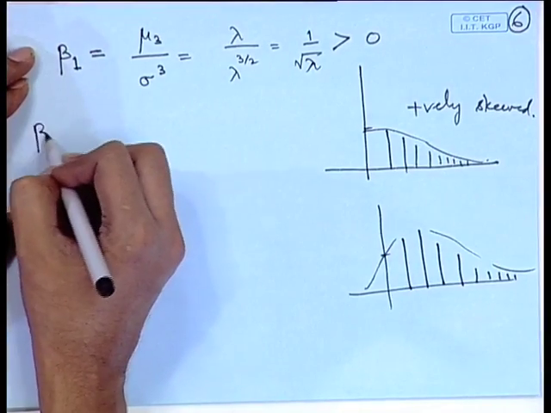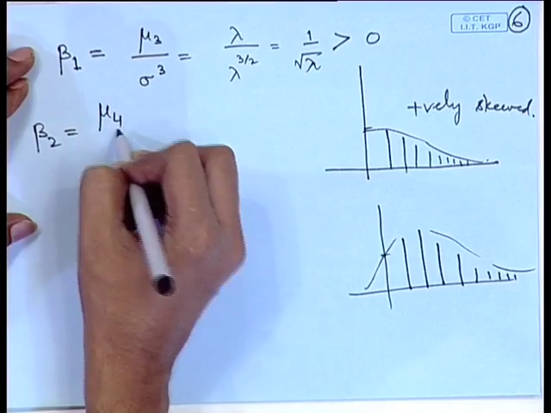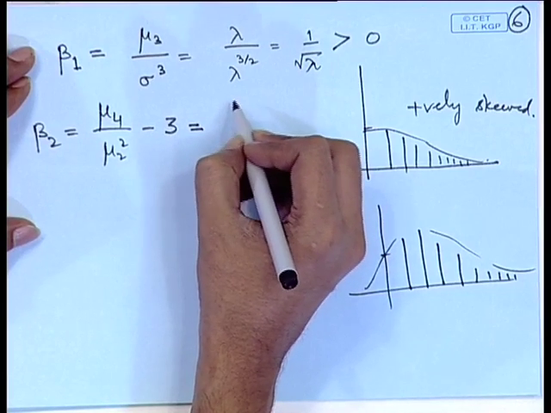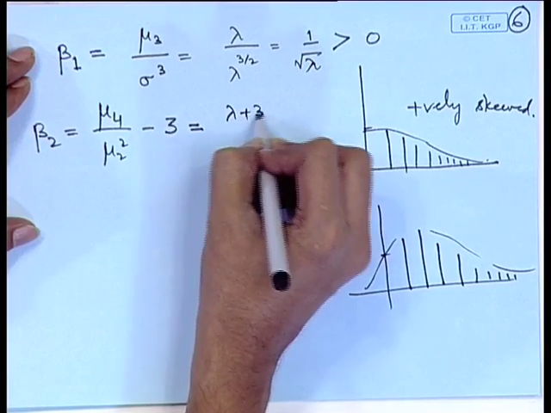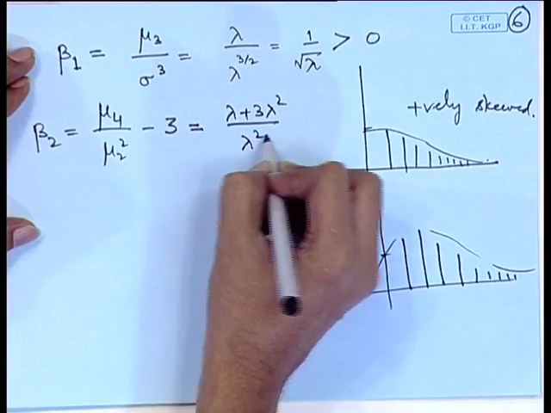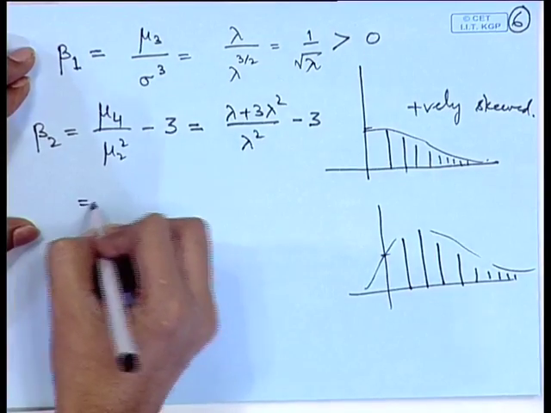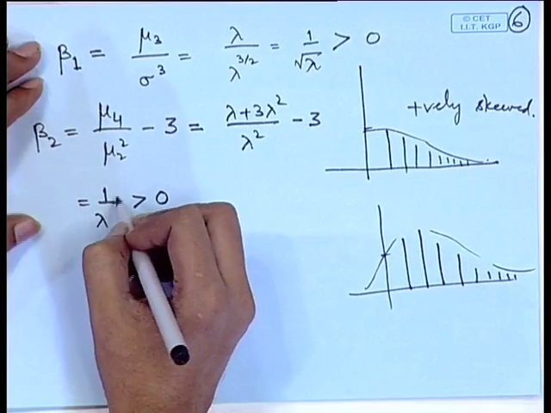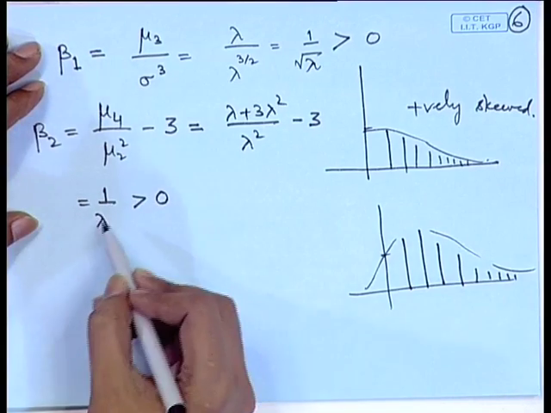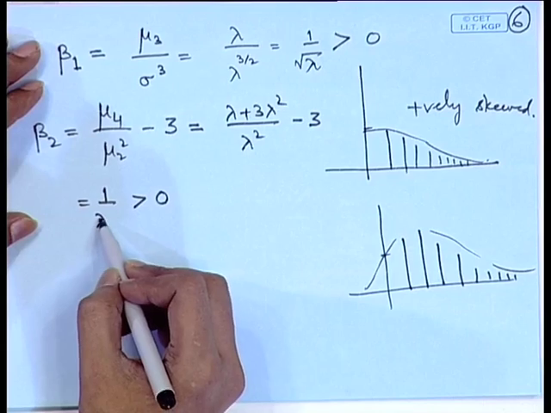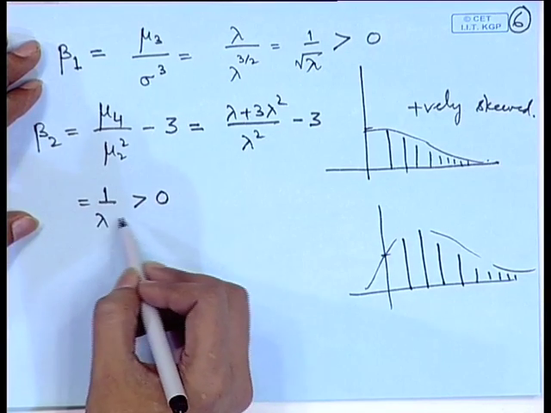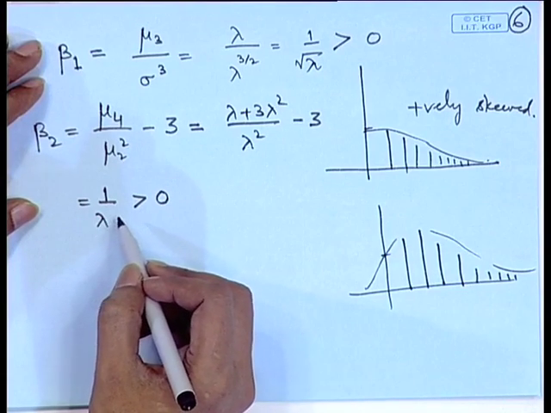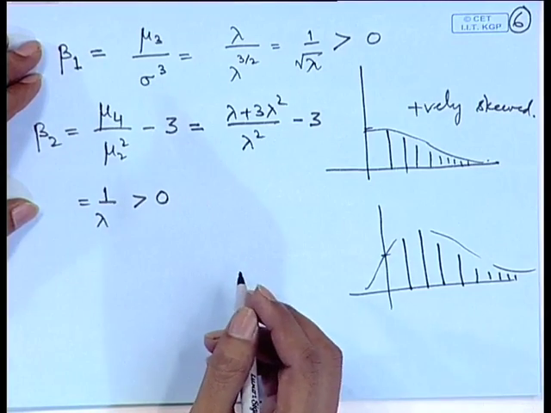Let us also look at the measure of kurtosis, that is beta 2 = mu 4 by mu 2 square minus 3. So, that is equal to (lambda + 3 lambda square) by lambda square minus 3, which is equal to 1 by lambda, and once again it is positive. So, the peak is a little higher than the peak of a normal distribution. However, we can observe that as lambda increases, 1 by lambda is approximately 0, and therefore, the peak will converge to a normal peak as lambda increases in a Poisson distribution.